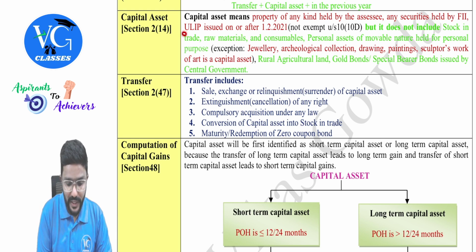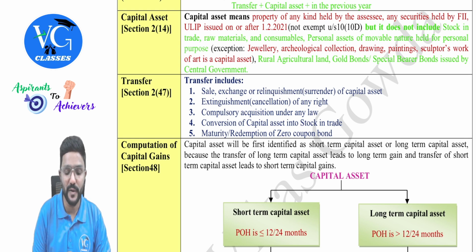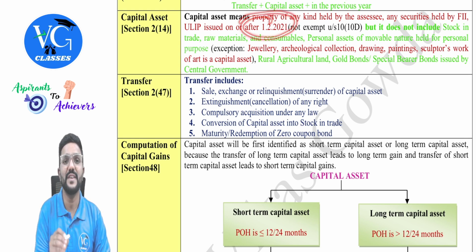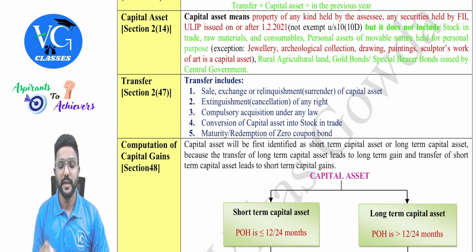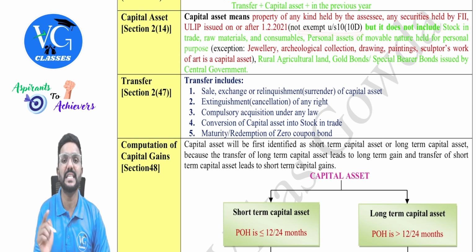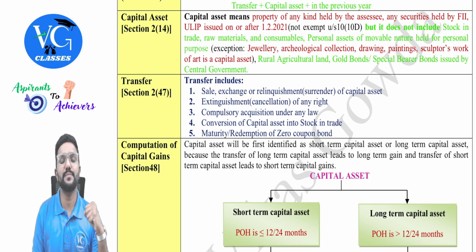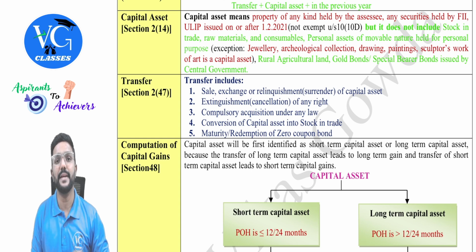Okay. Then ULIP, that is Unit Linked Insurance Policy, issued on or after 1st February 2021. If exemption is not available under section 10(10D) for that ULIP, then it is a capital asset. Sir, exemption is not available under section 10(10D) for a ULIP if in any year the premium paid is more than 2,50,000, guys.